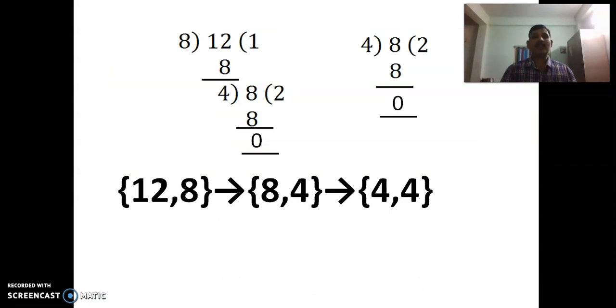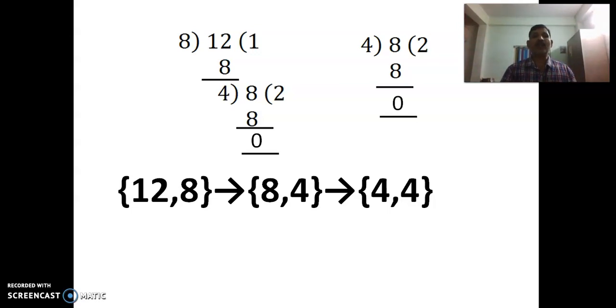Now let us try to understand this. Here we are considering two numbers, 8 and 12. When we consider 12 and 8, out of those two the smaller one is 8 and the difference is 4. So the next pair is 8 and 4, and again out of 8 and 4 the smaller one is 4 and the difference is 4. When the two numbers are equal, that will become the HCF. In the process of ordinary division also, it is already shown.